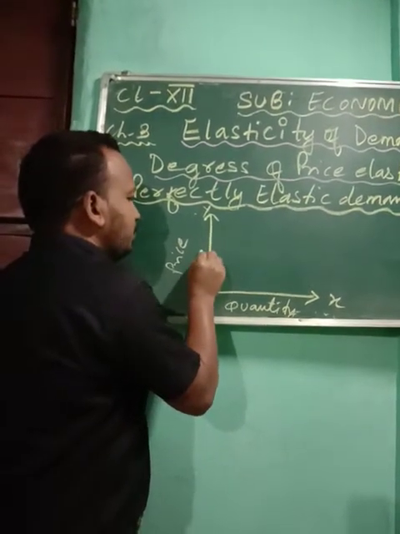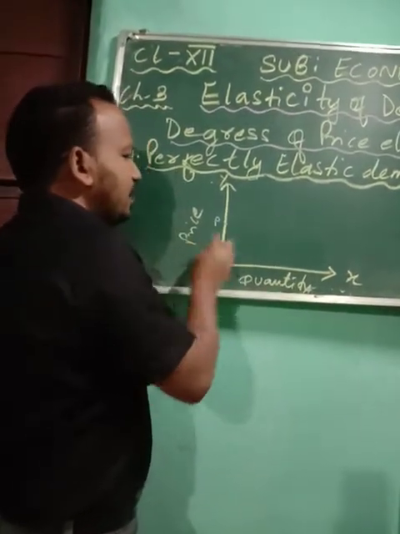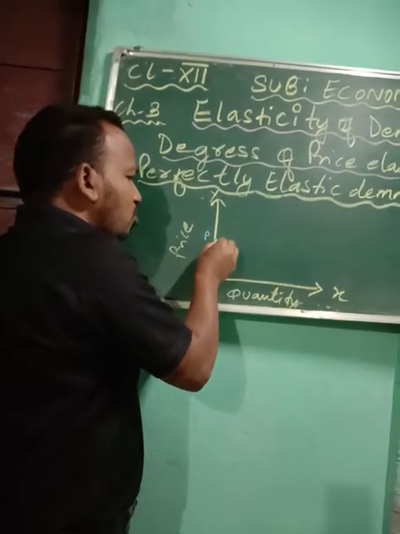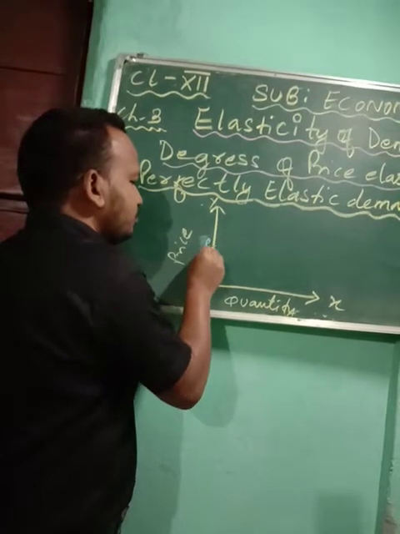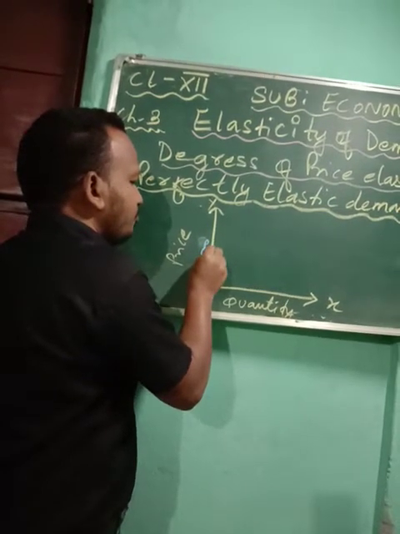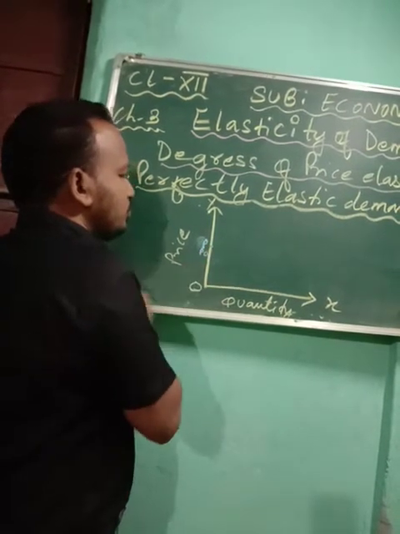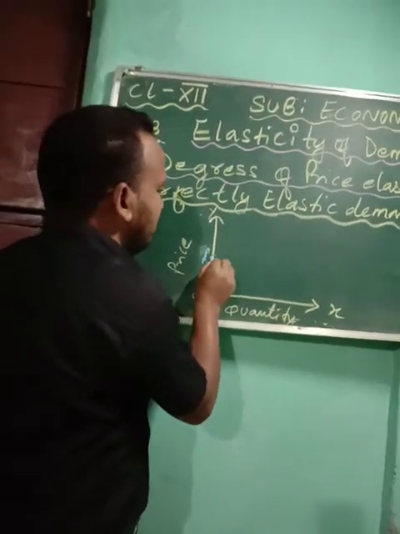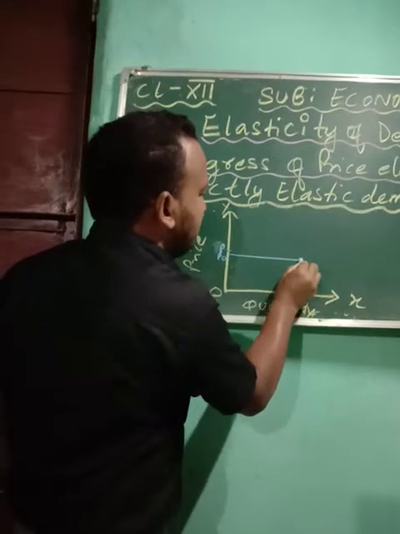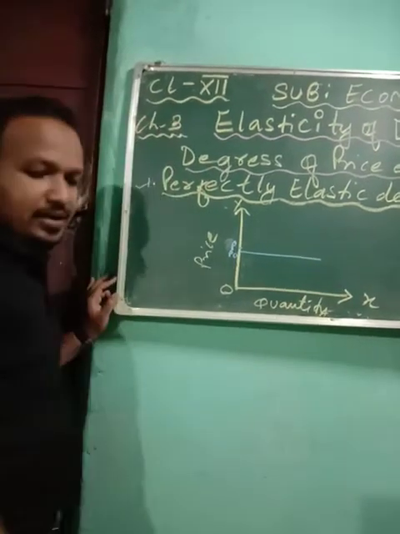Suppose this is P, and there is a very small, sudden fall in price, to P0.